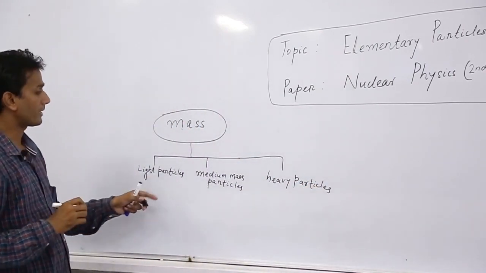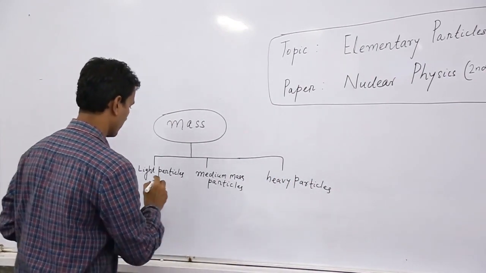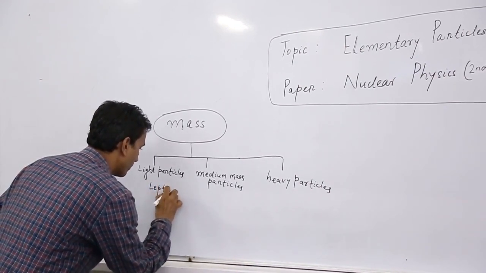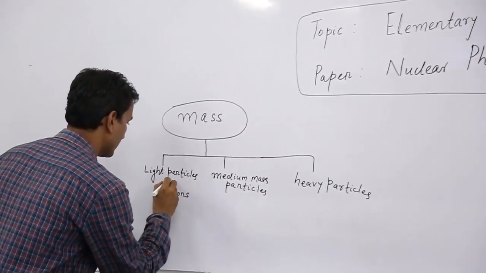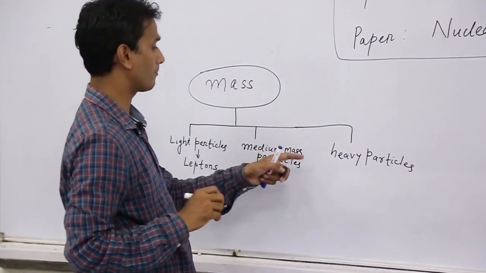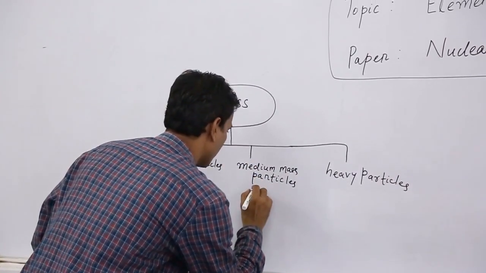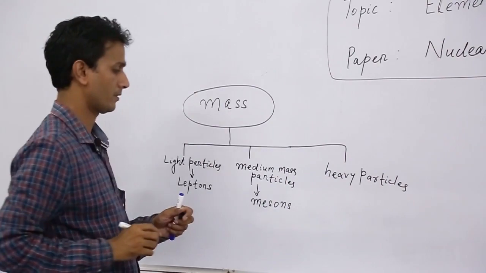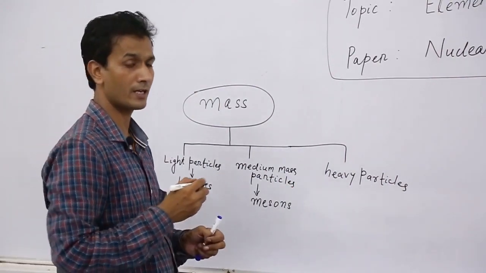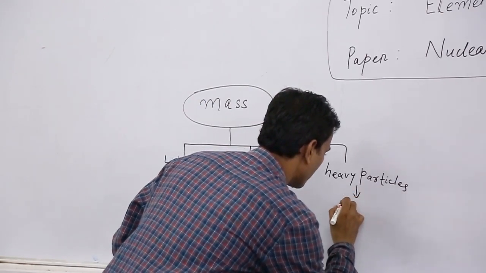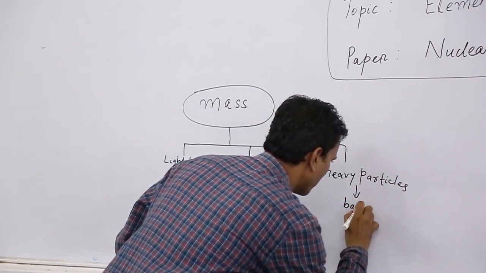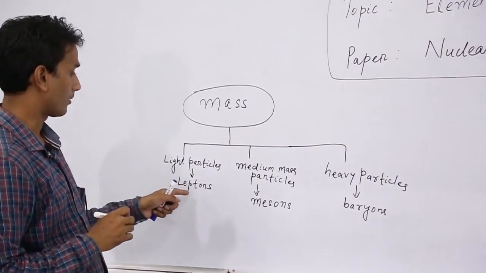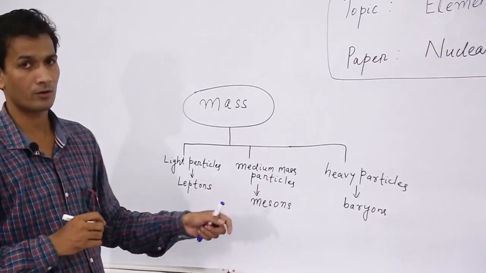Light particles are called leptons. Medium mass particles are called mesons.